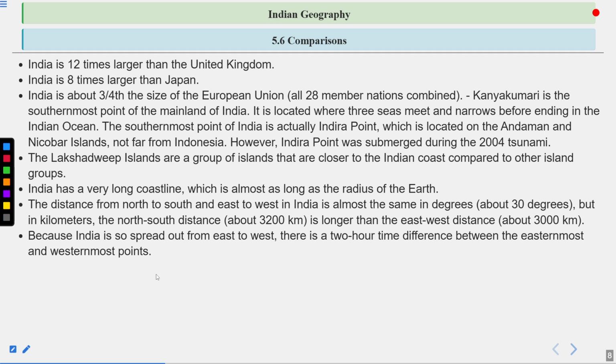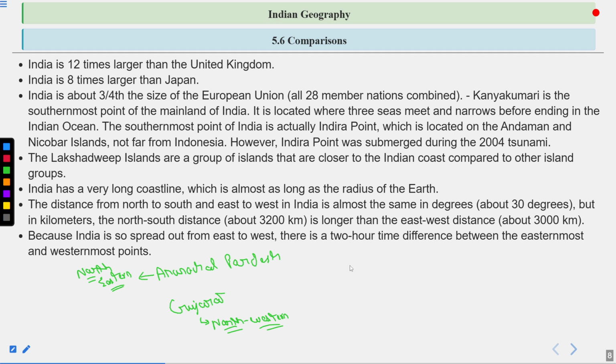For example, in India, if we talk about sunrise and sunset, Arunachal Pradesh is a northeastern state of the country, whereas Gujarat is a northwestern state of the country.